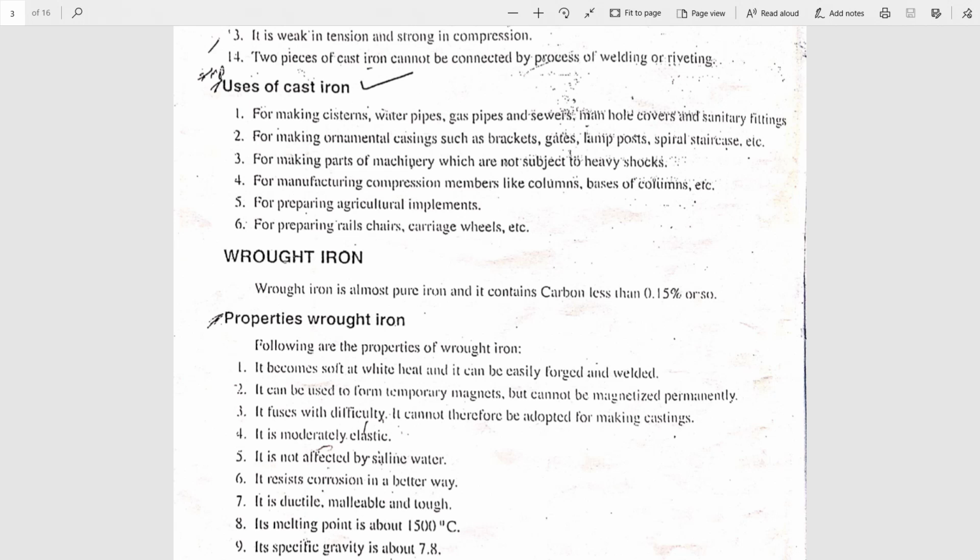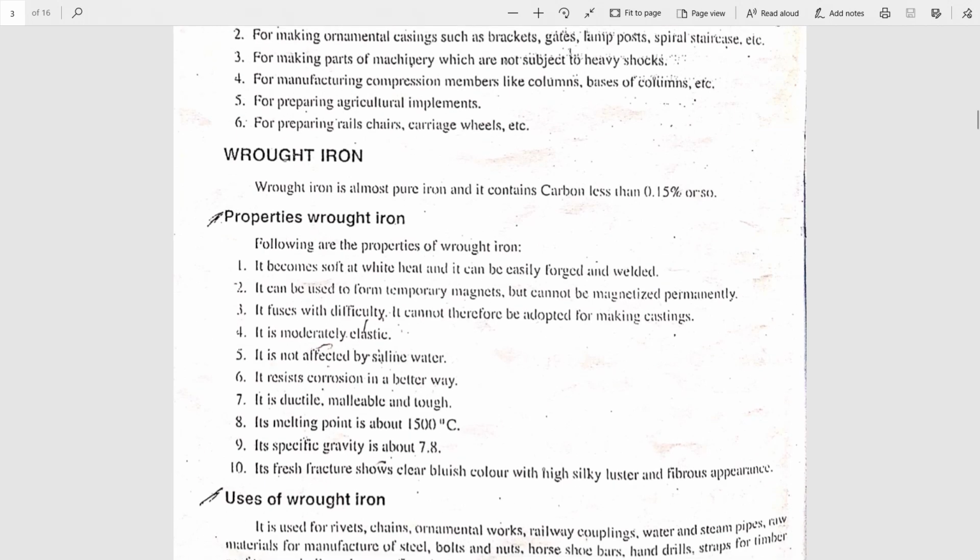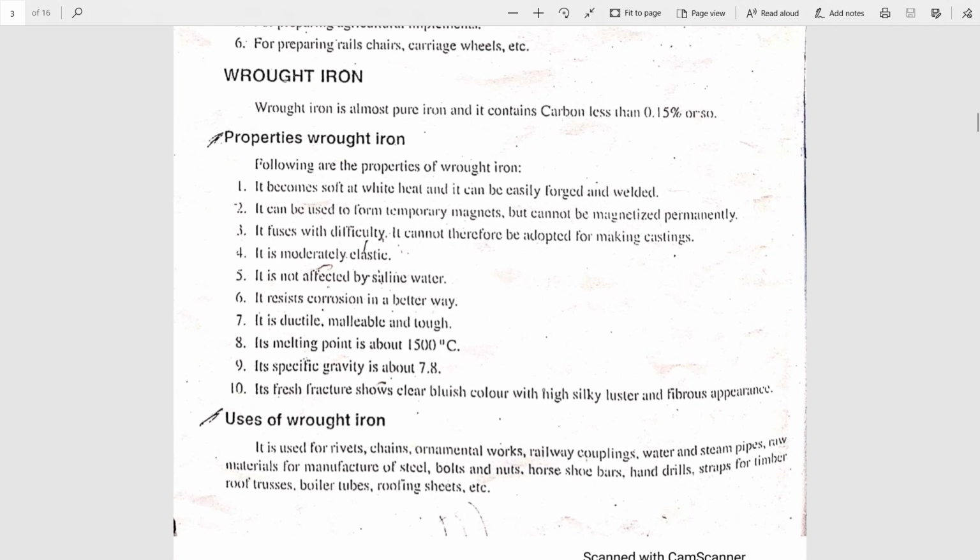You may get a 10 marks question or a 5 marks question: explain the properties and uses of cast iron. So this is about cast iron. Further, we'll see about wrought iron.